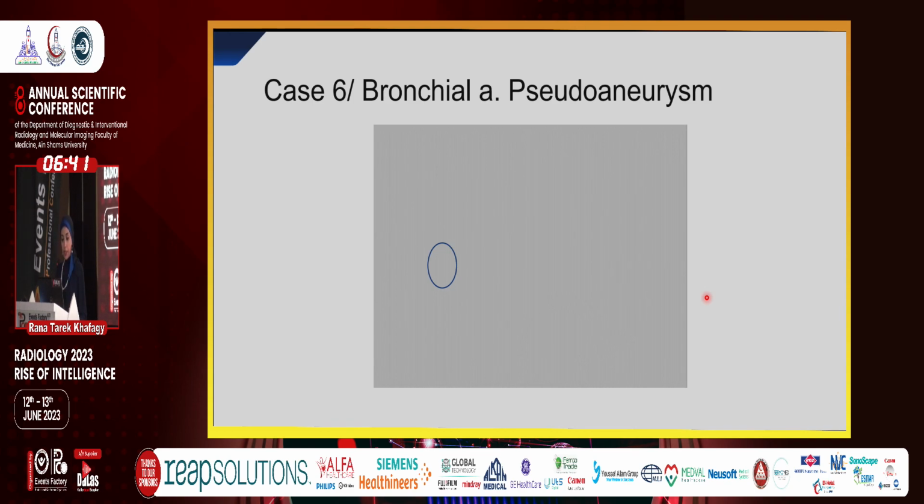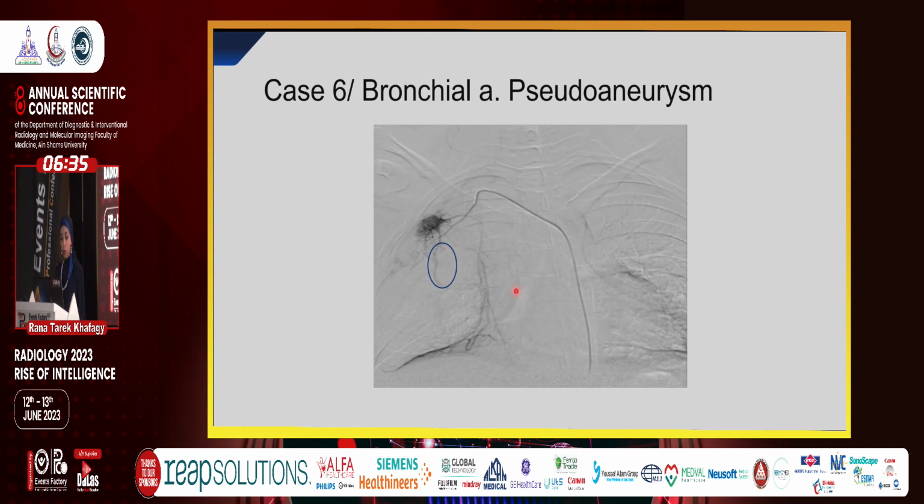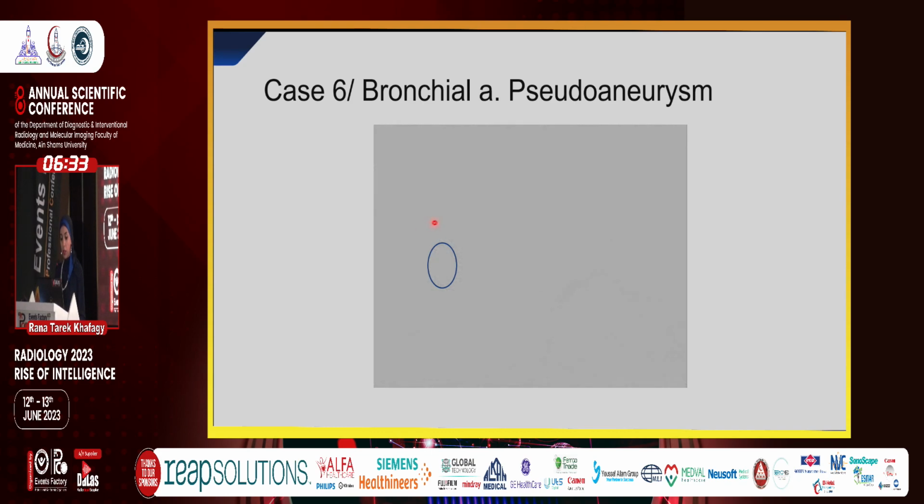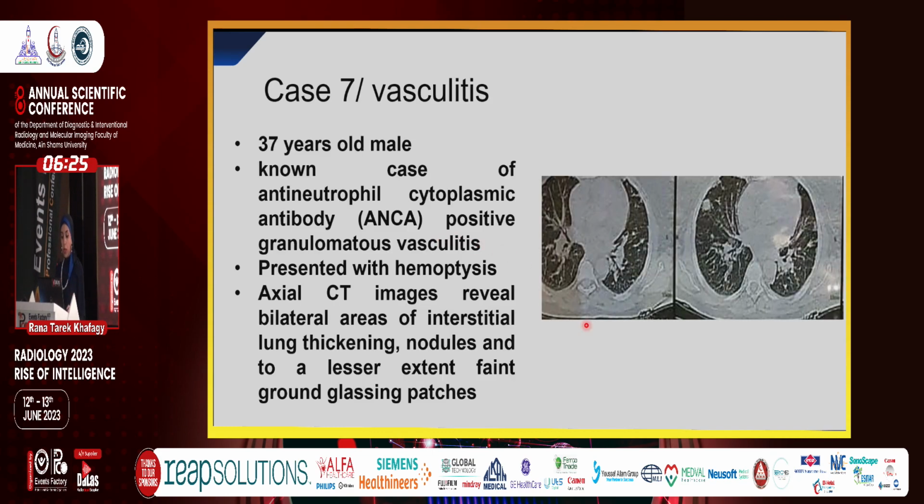Our sixth case is about bronchial artery pseudoaneurysm. We can see here a pseudoaneurysm with a fistula with the pulmonary vein, and this is also post-embolization. This is a case of vasculitis, and he was known to be positive for granulomatosis vasculitis. He presented with hemoptysis, and these are the axial CT images.